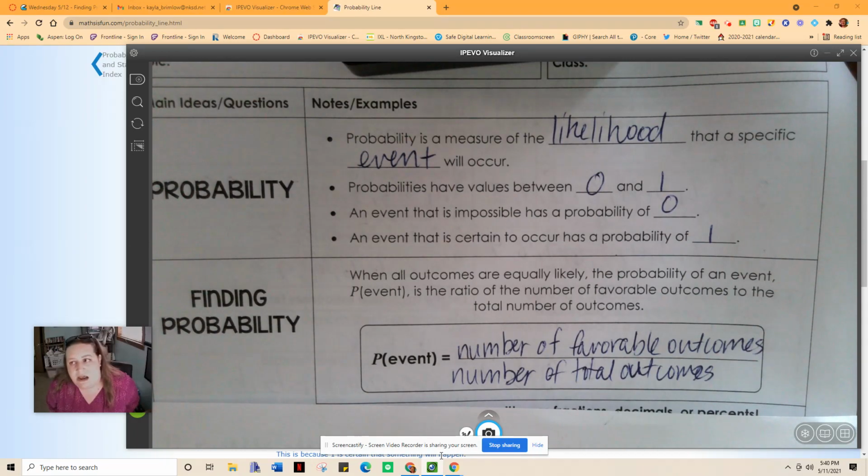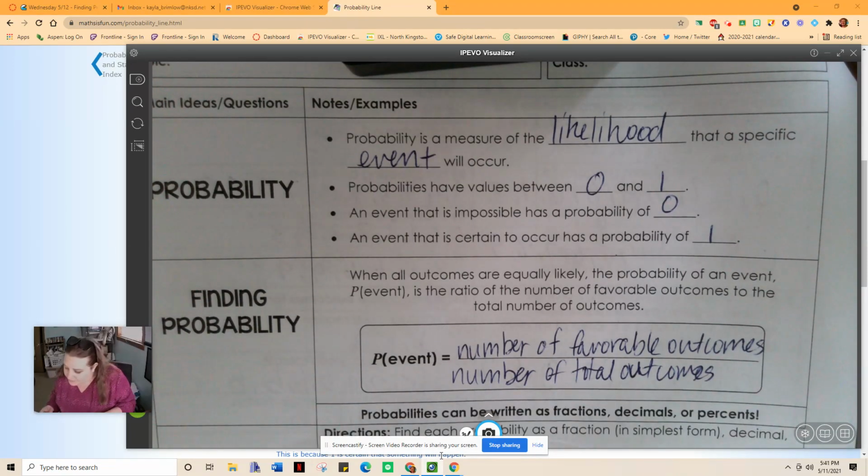For example, I roll a dice and I want an odd number. So I'd be looking to roll either 1, 3, or 5. Those are my favorable outcomes. So it would be 3 out of 6 sides because there are 6 sides. So I have a half or 50% chance of rolling an odd number on a 6-sided dice from 1 to 6. Okay. So we have this example here.